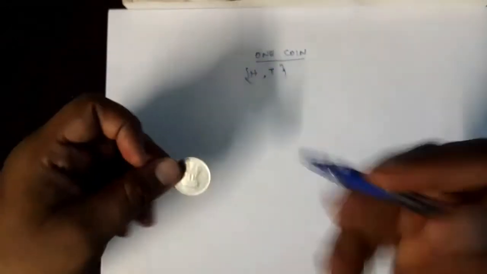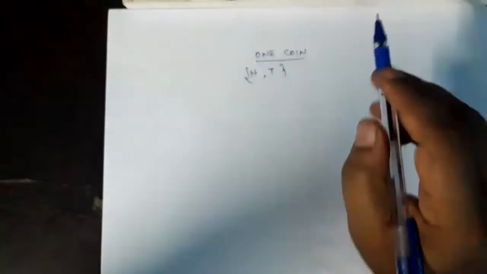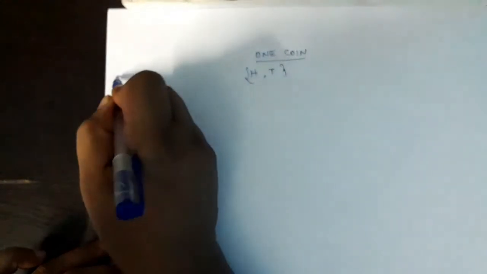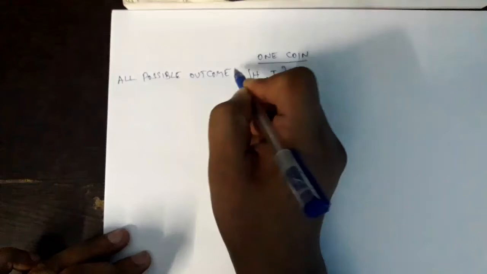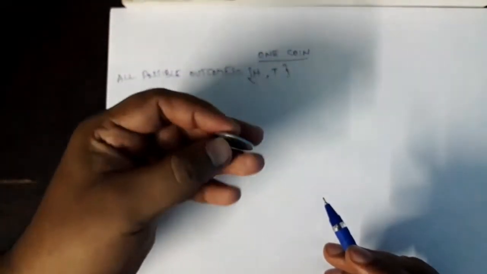In that experiment, the outcomes, head and tail, are called all possible outcomes. This is the word we use here, right? Outcomes. Throughout this topic we will use some words repeatedly. Of course you will get acquainted with them, no problem. So I have tossed this coin. What may I get? I may get head or I may get tail, right?